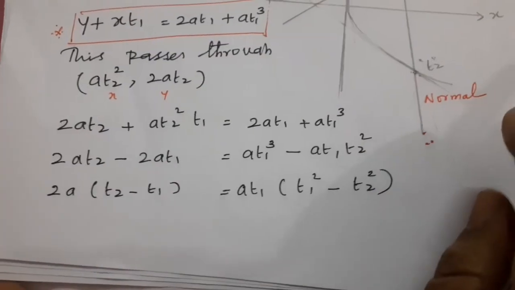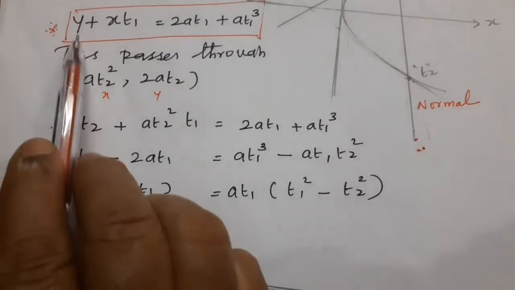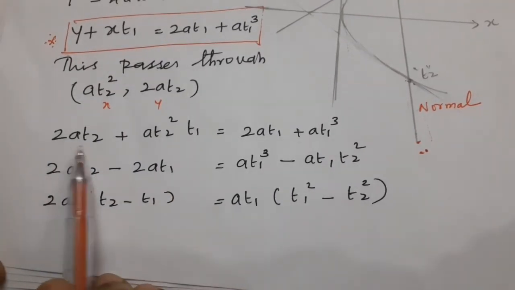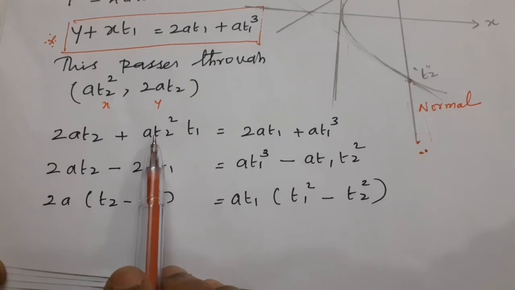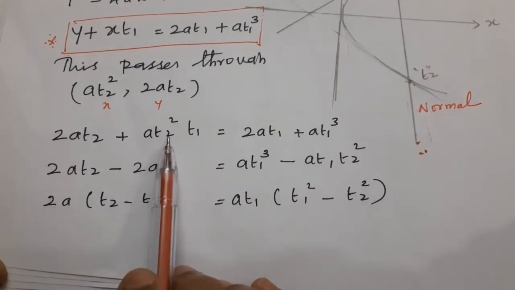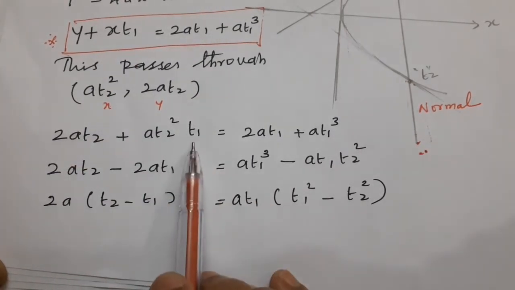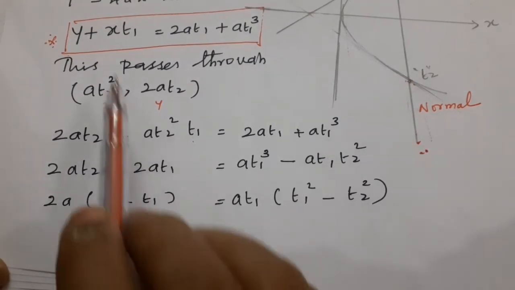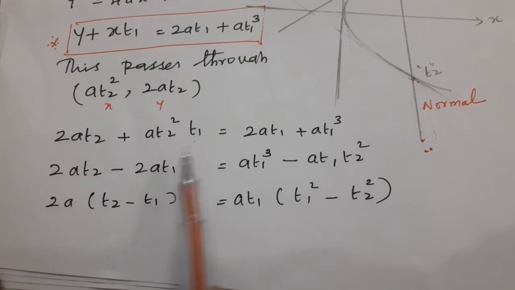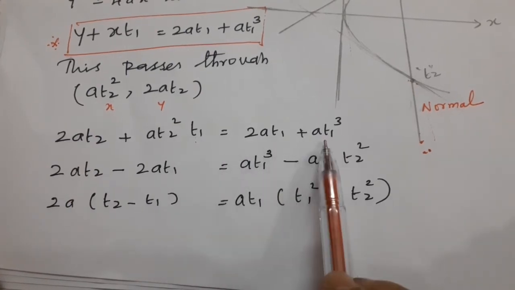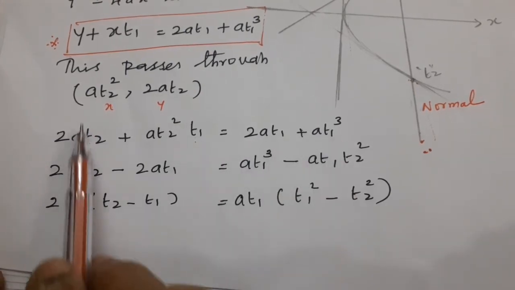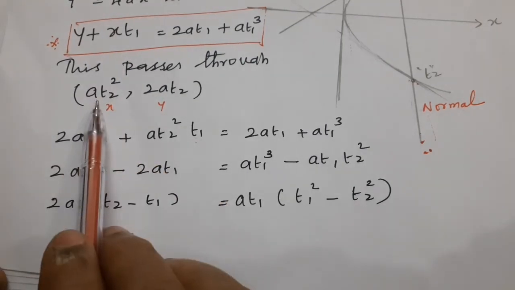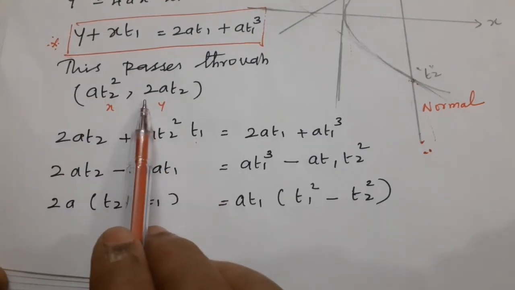So we write 2a t2 + at2 square into t1 = 2a t1 + a t1 cube. Just substitute the values for x and y, at2 square and 2a t2.